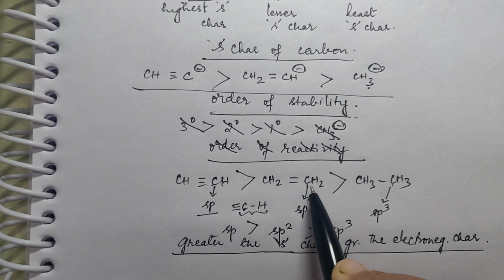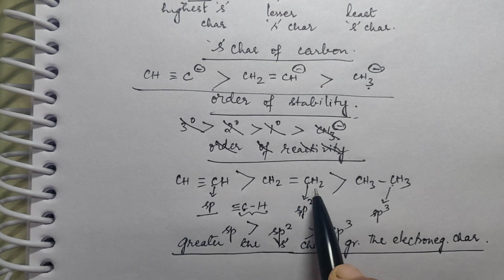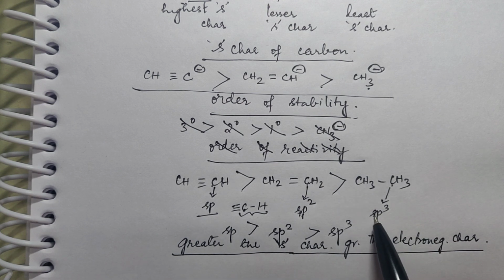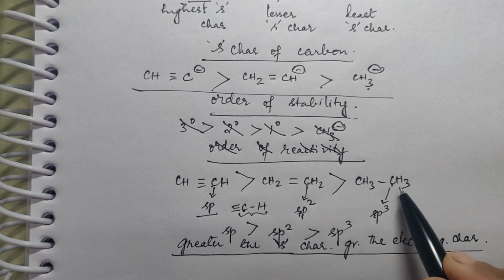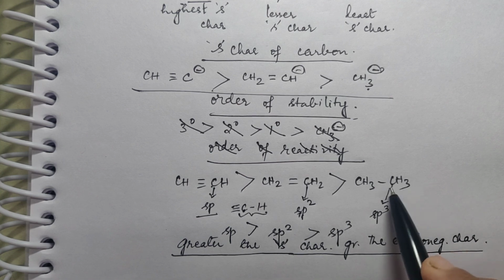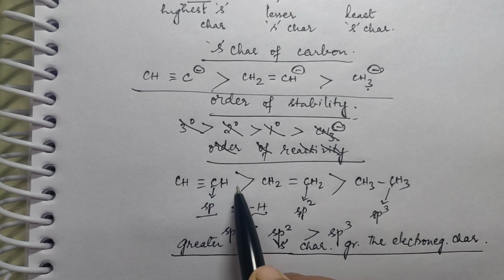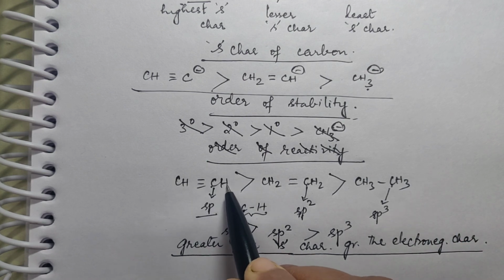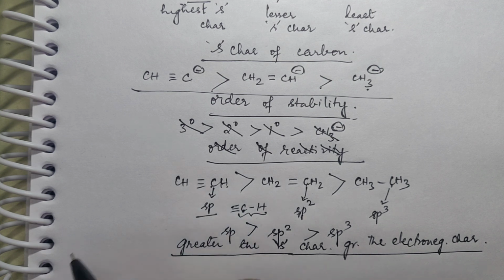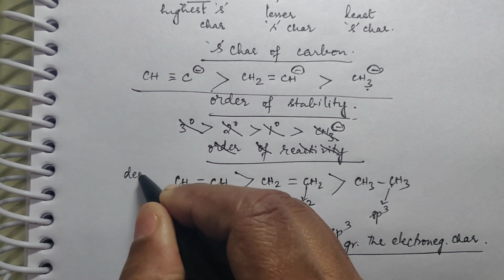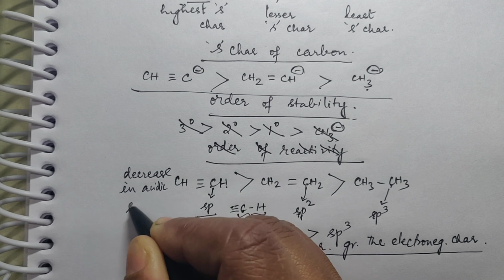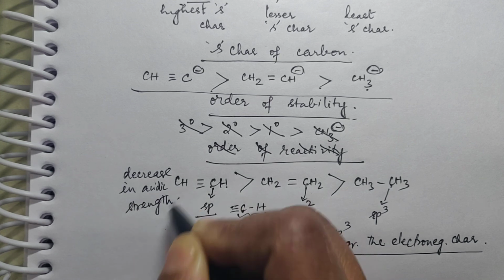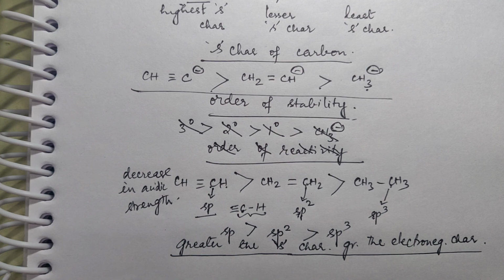Here it is sp2 hybridized, it is less electronegative than this, so ionization will be partial. Now here this is sp3 carbon, so the hydrogen attached to it will not be polar, it will be non-polar, therefore ionization will not happen. If ionization does not happen, H plus is not released, so this will be least acidic. Here the polarity is more, this will ionize easily, H plus will be released in solution, this will have more acidic character. Okay, so this is the decrease in acidic strength. Okay, so you have to be very clear with all these concepts.